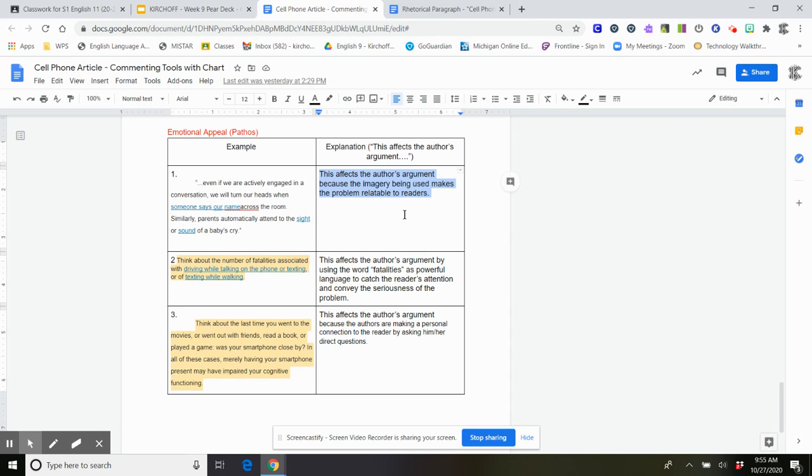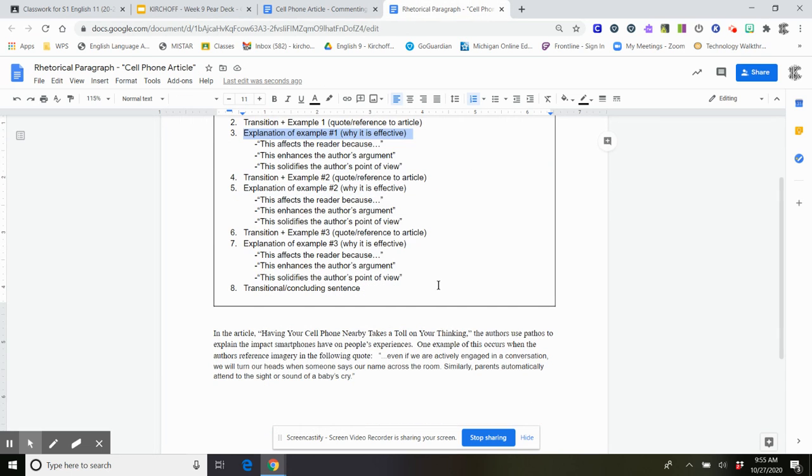So I'm going to copy that, Control C. I'm going to go over here and paste that into my paragraph. So the font is different. I'm going to change that at the very end when I'm done. So "this affects" is one of the sentence starters, right? This affects, this affects. So I'm using that and I'm explaining how this quote is effective.